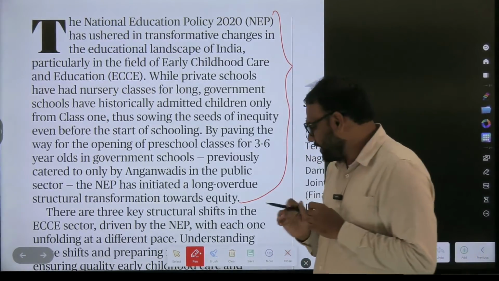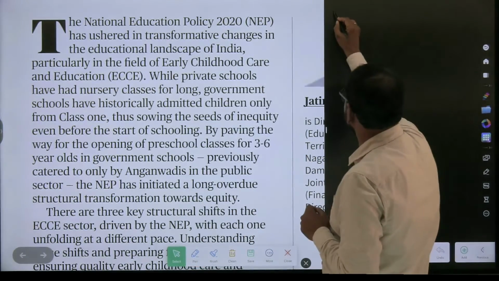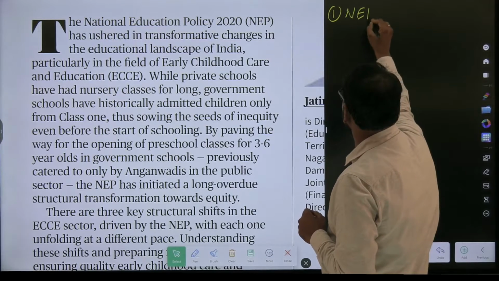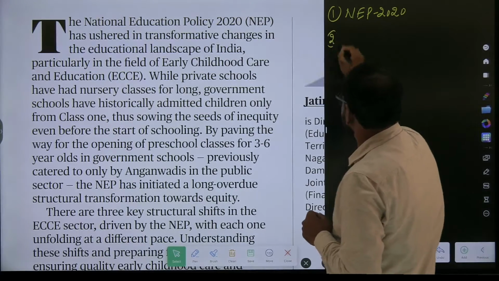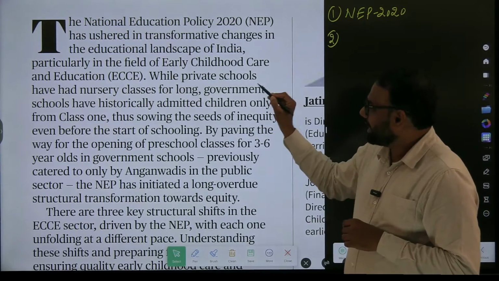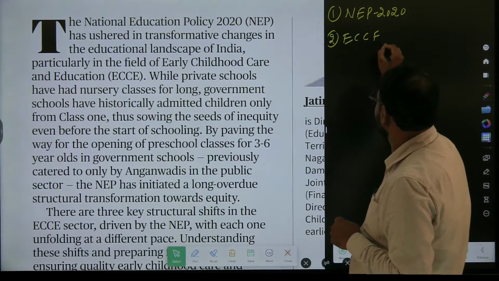I hope you will be able to identify the keywords. Which are the keywords? NEP 2020, National Education Policy 2020. This is the first keyword. Next, early childhood care and education, ECCE. Good.